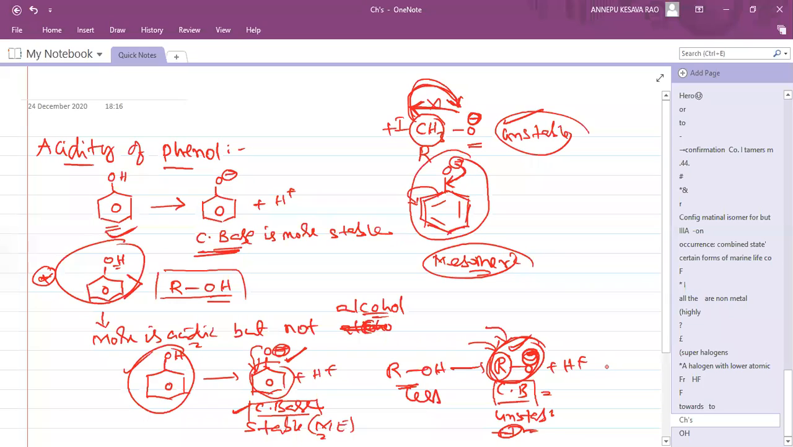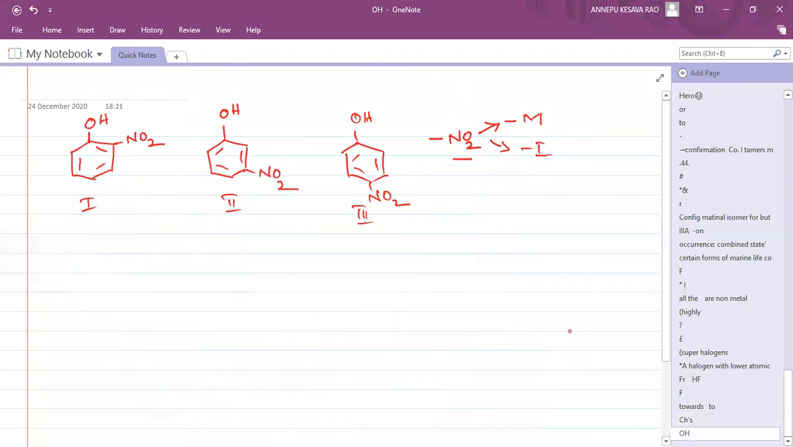Phenols are more acidic than alcohols. Reason: the phenoxide ion is stable due to the mesomeric effect. That is what I told you. Then coming to the next point: ortho-nitrophenol, meta-nitrophenol, para-nitrophenol. And the NO2 group is a minus M and minus I group.